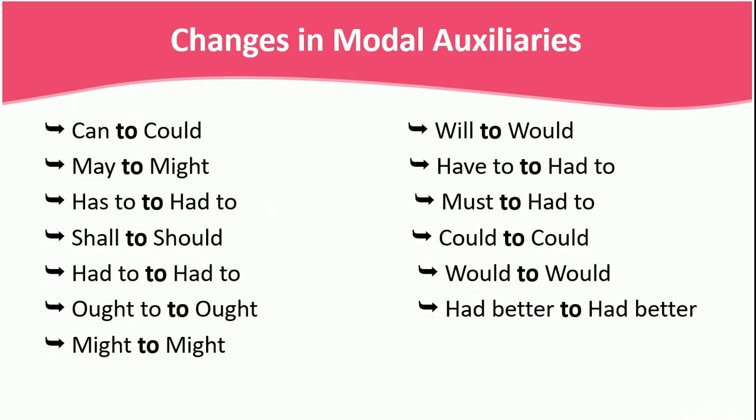In this lecture we are going to cover some of the most important elements that change while we are narrating from direct speech into indirect speech, or conveying a message from direct speech into indirect speech. The first thing that changes is modal auxiliaries. Can changes to could, may to might, has to to had to, shall to should, had to stays had to, ought to stays ought to, might stays might, will to would, have to to had to, must to had to, would stays would, had better stays had better.